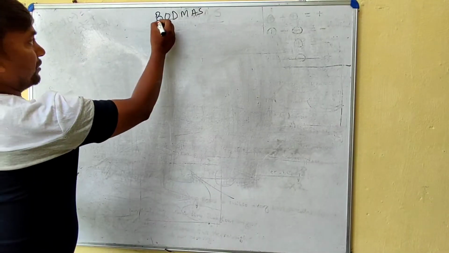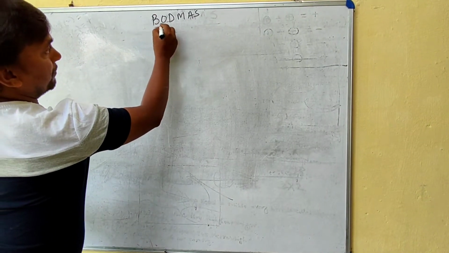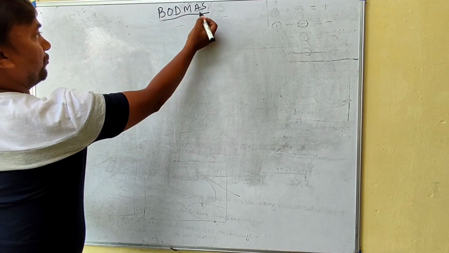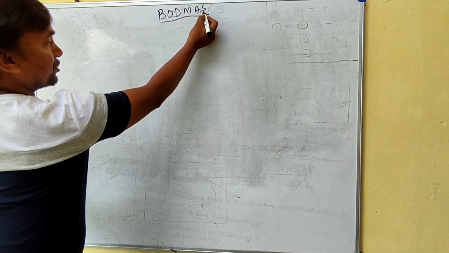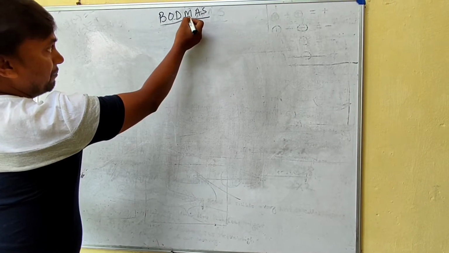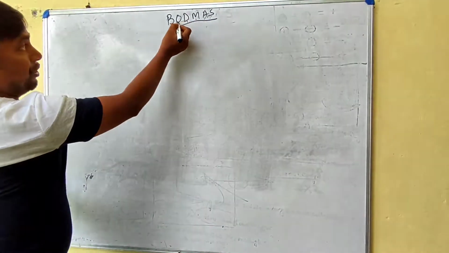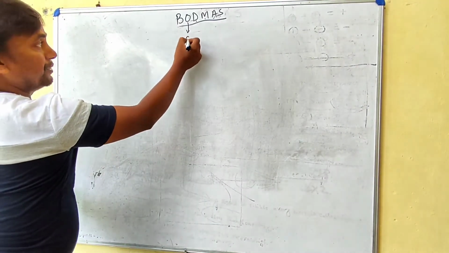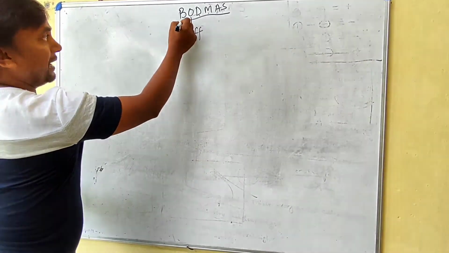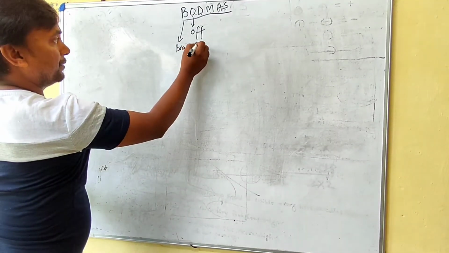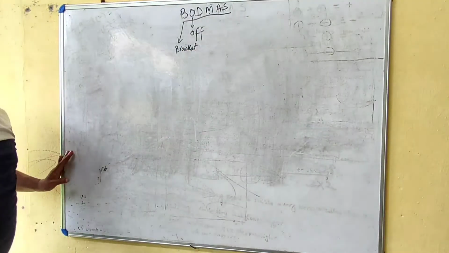So we are going to study BODMAS. We have already done subtraction, addition, multiplication and division. Today we will talk about "of" and bracket. These two we will talk about.